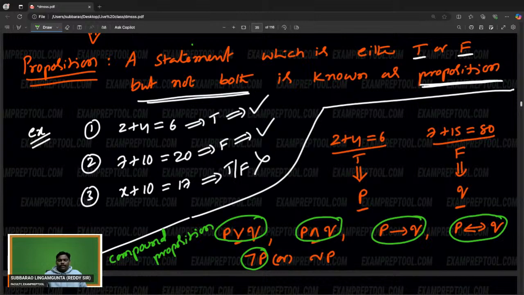A statement which is either true or false, but not both, is called a proposition. Between two propositions, if you keep some operator, that is called a compound proposition. I hope this is clear. Proposition is clear, compound proposition is also clear.